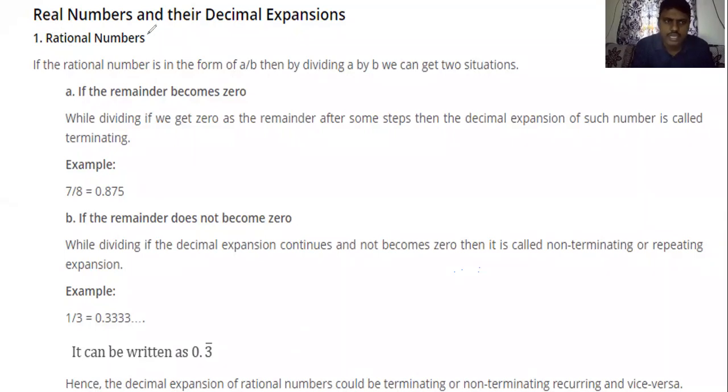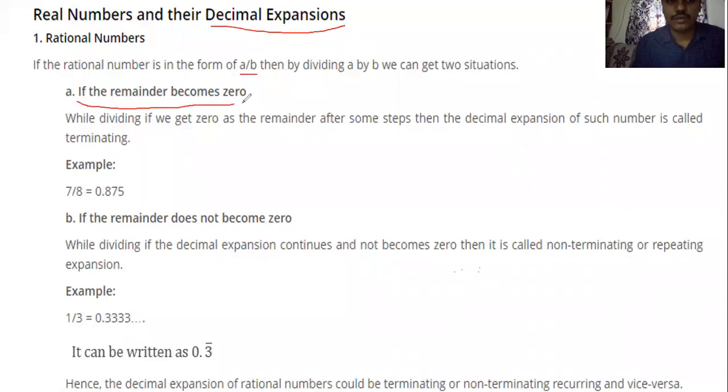Now, rational numbers and the decimal expansion. If the rational number is in the form of P by Q or A by B, then by dividing A by B we can get two situations: if the remainder becomes 0, or if the remainder does not become 0.